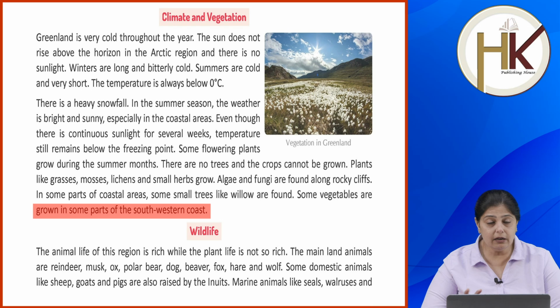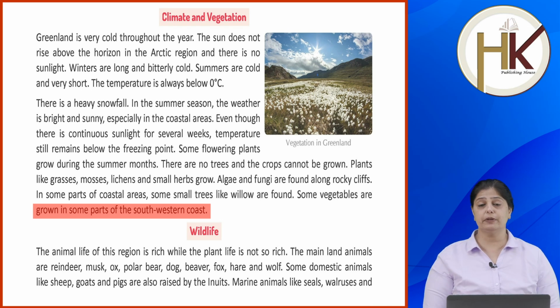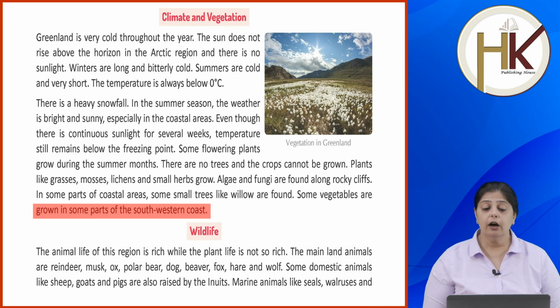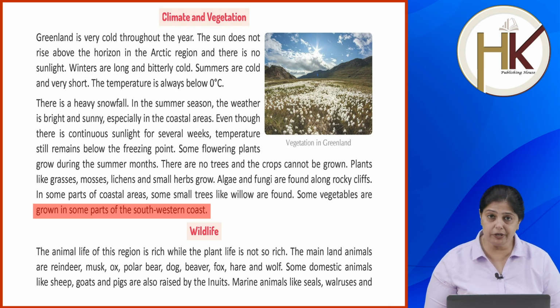So in this area, the snowfall is very heavy. Although summer season it gets bright and sunny, especially coastal areas, even though there is a lot of sunlight, the temperature stays below the freezing point, and it is very cold for several weeks. Now there are some flowering plants that grow, but there are no trees.